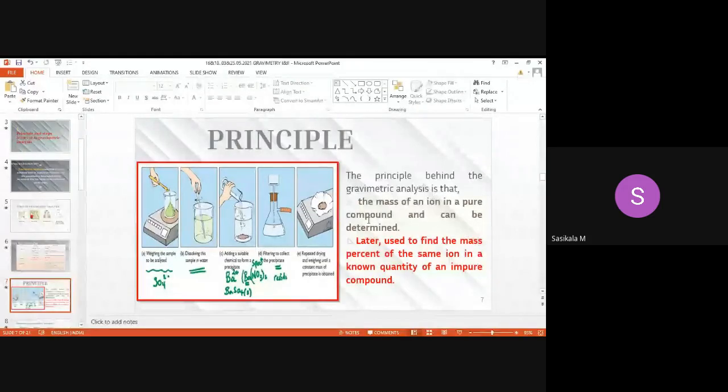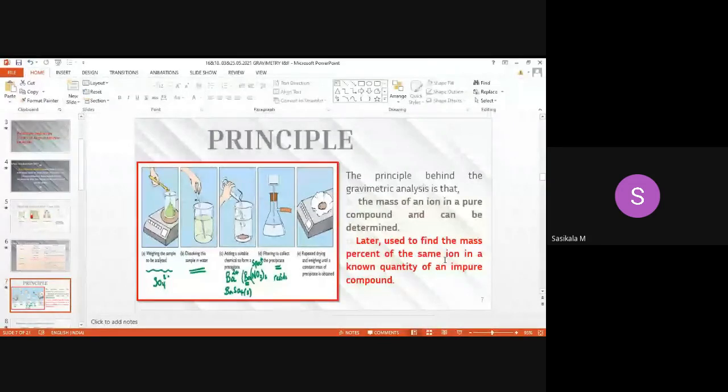Whatever ion you are taking, your analyte, when it is present in impure form, how much quantity is present and how pure it is can be analyzed by comparing with the standard. So this sentence represents standard analysis and this sentence represents sample analysis.